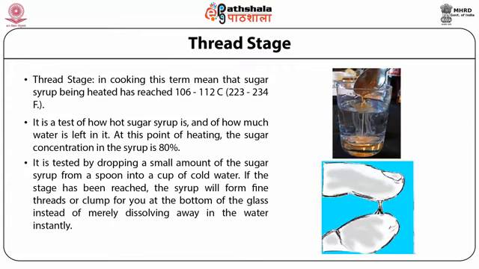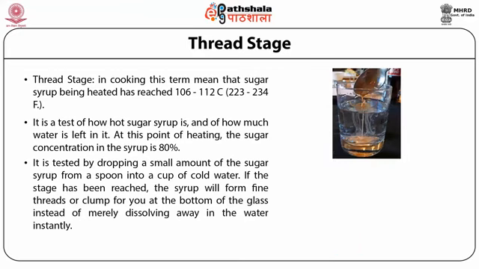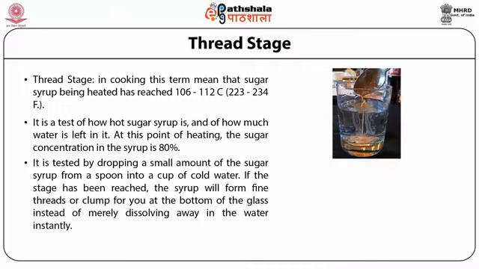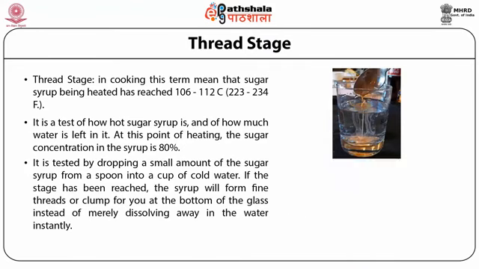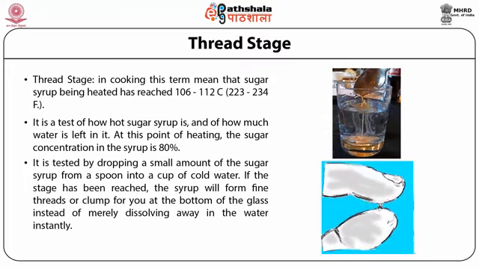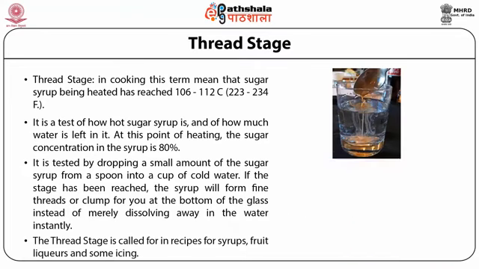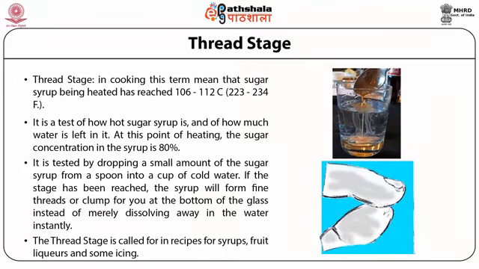It is tested by dropping a small amount of sugar syrup from a spoon into a cup of cold water. If the stage has been reached, the syrup will form fine threads or lumps at the bottom of the glass instead of merely dissolving away in the water instantly. Prior to this stage, if you put sugar syrup in water, it will dissolve, not remain, and could not be seen. The thread stage is called for in recipes for syrups, fruit liquors, and some icing, and many of the